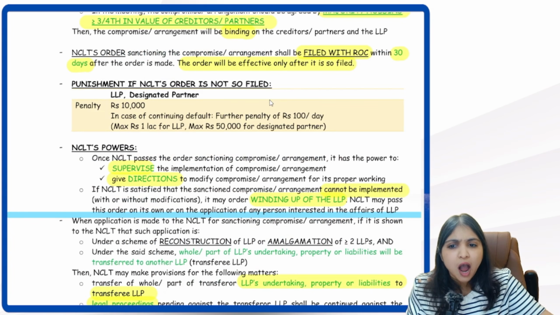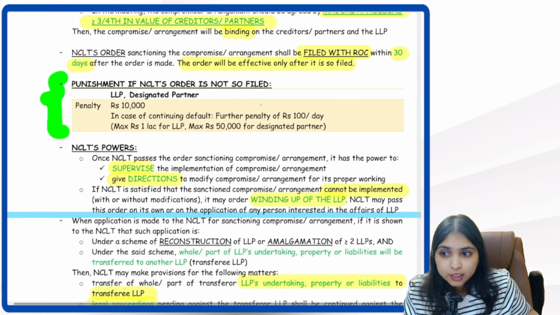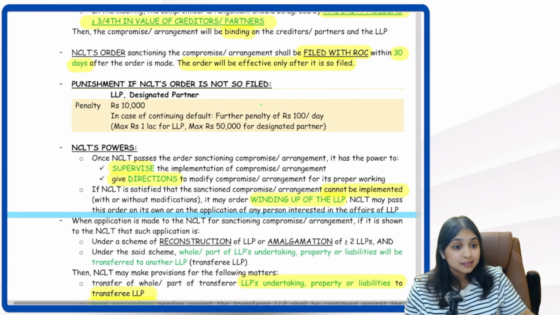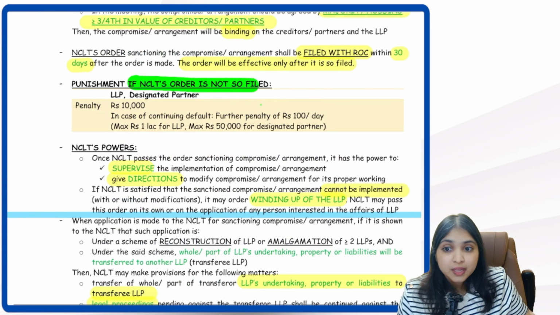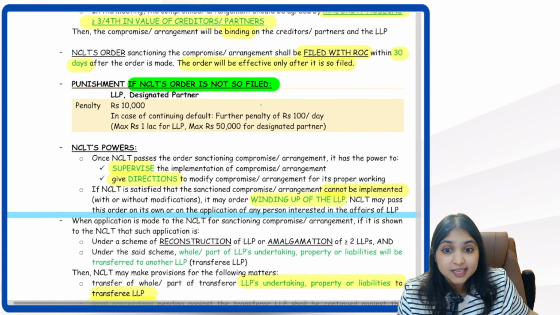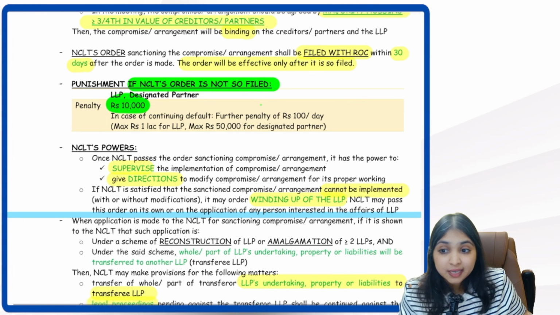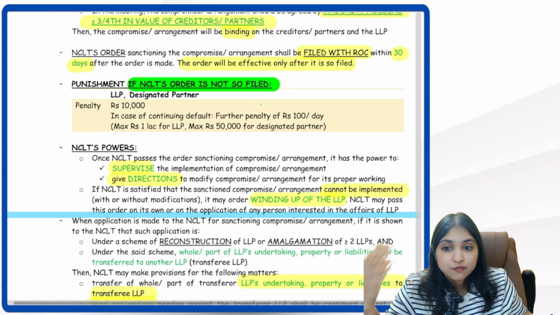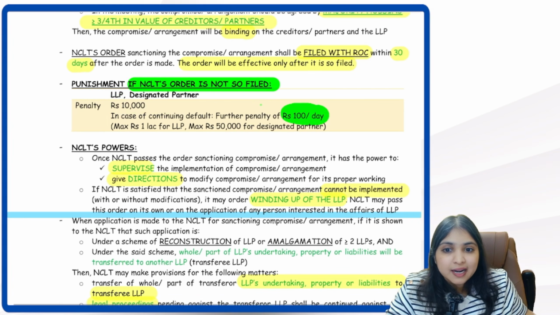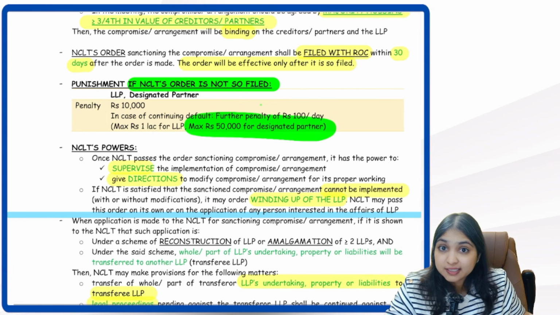And one more thing, this punishment is important. What happens if NCLT's order is not filed with the ROC within 30 days? The LLP will be punished. The designated partner will also be punished. 10,000 rupees penalty. In case of continuing default, a further penalty of 100 rupees per day. Maximum 1 lakh for the LLP, 50,000 for the designated partner.